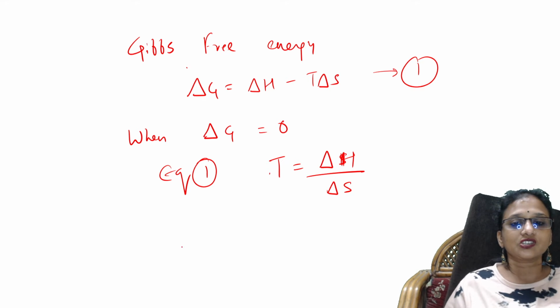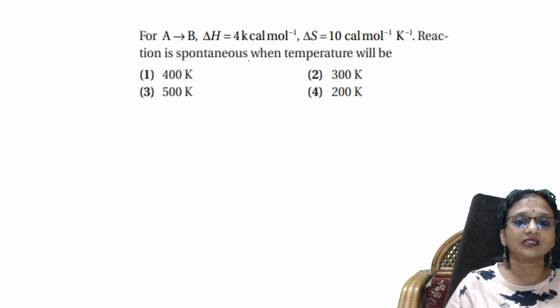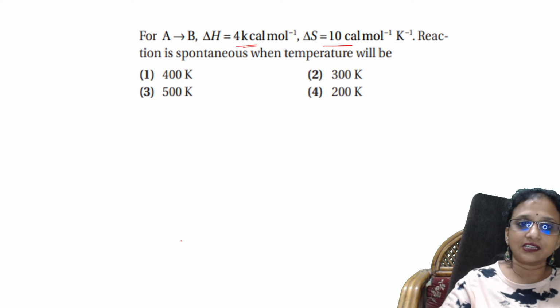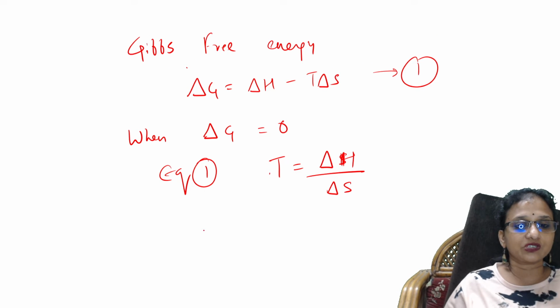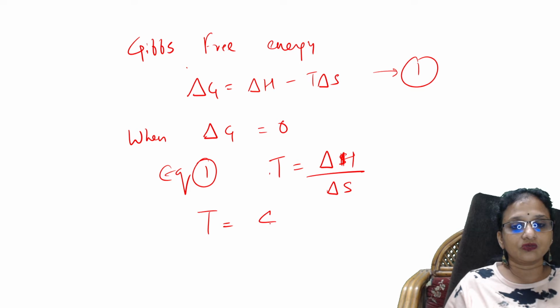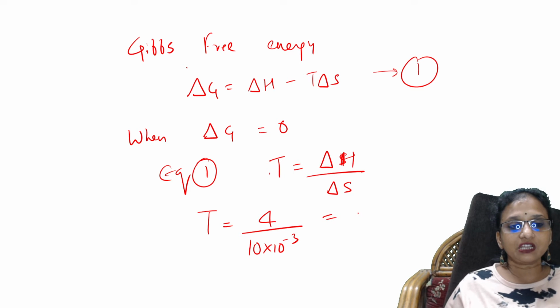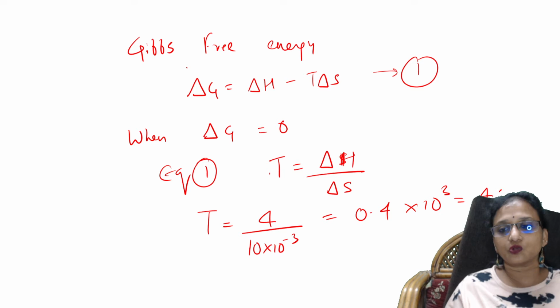So how much is delta H given to me? They have given 4 calories. How much is S given to me? 10 calories per mole. Correct? So can you substitute it? T is equal to 4 by 10 into 10 raised to the power of minus 3. I just converted. So when I multiply this, I'll get 0.4 into 10 raised to the power of 3. It is nothing but 400 Kelvin.